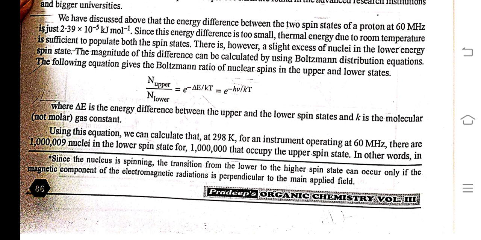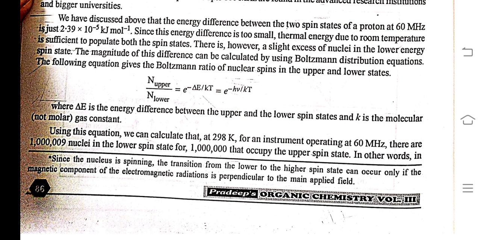The magnitude of the difference can be calculated by using the Boltzmann distribution equation. The following equation gives the Boltzmann ratio of nuclear spins in the upper and lower state. N upper upon N lower is equal to e to the power minus delta E upon kT, which is equal to e to the power minus h nu upon kT.